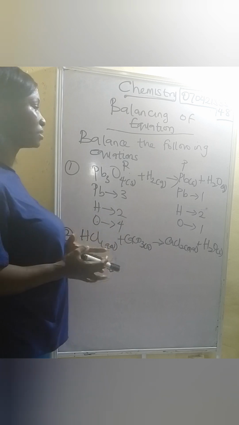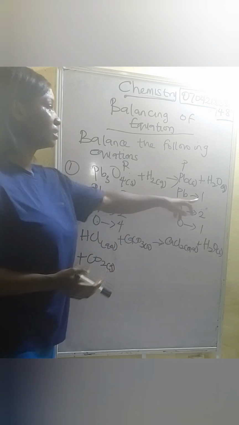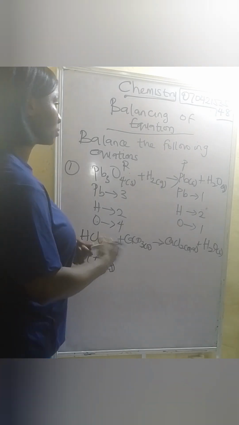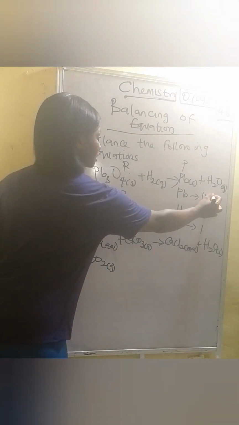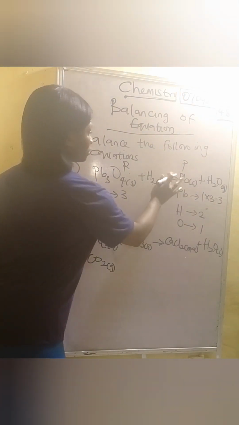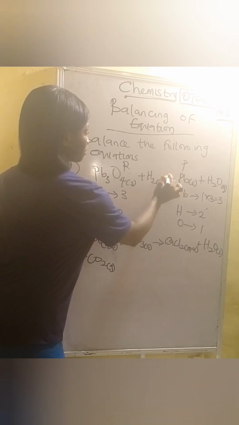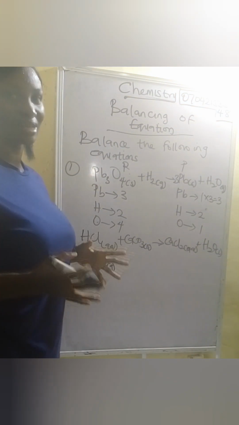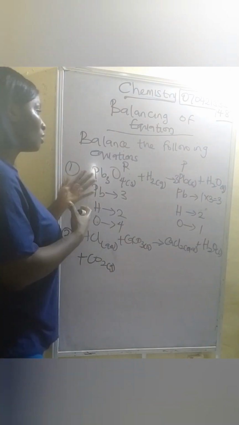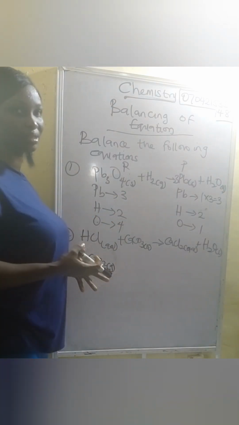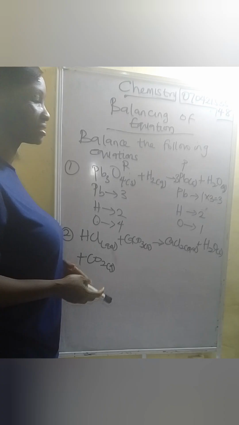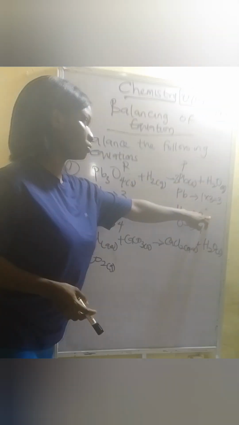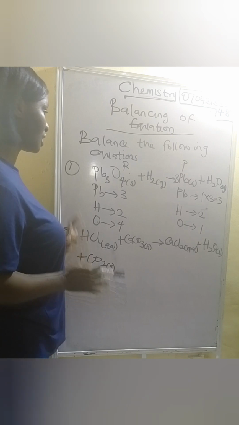So how can we balance it? We have to ensure that we have 3 lead here also, so this lead can be balanced. So what are you going to do? Multiply this one by 3, so we can have 3 lead. So this is going to be 3 lead, alright? So now we can't say it is balanced yet until all the compounds, all the elements, are balanced. You get it now? So now the hydrogen here is 2. So this one is 2 also. So this is balanced. Hydrogen is balanced.